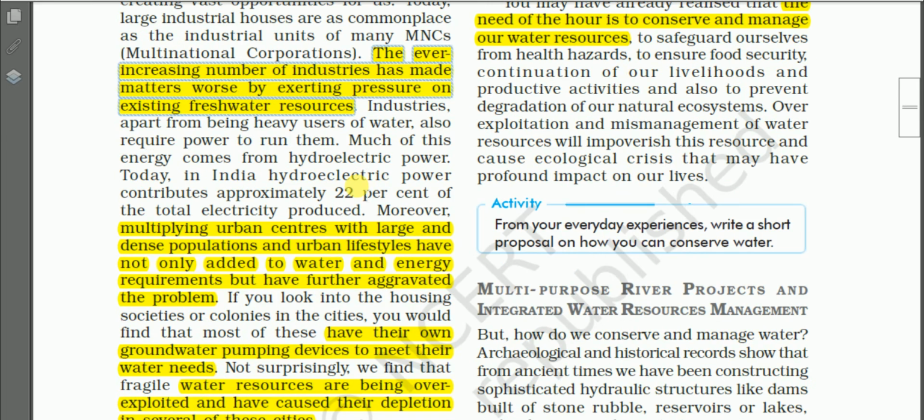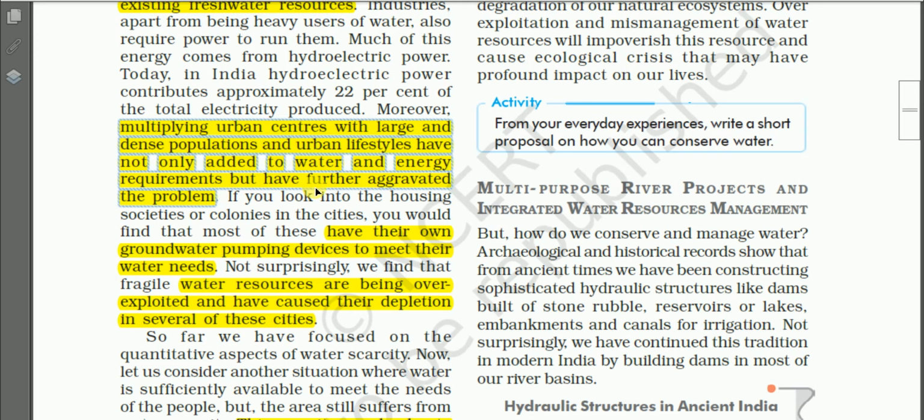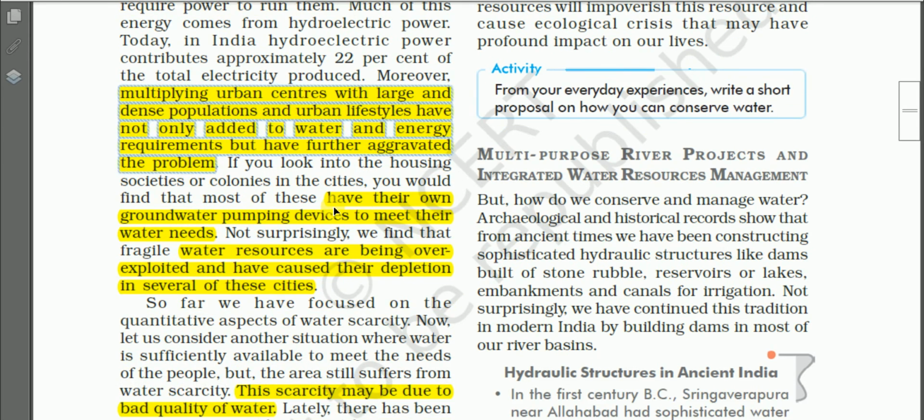And at the same time, if the number of urban centers is increased, then again it also creates a problem. See here, multiplying urban centers means increasing the number of cities in India. With large and dense population, the urban lifestyles have not only added to water and energy requirement, but have further aggravated the problem. So when the number of cities and towns are increased, that implies that the cities and towns will use more water.